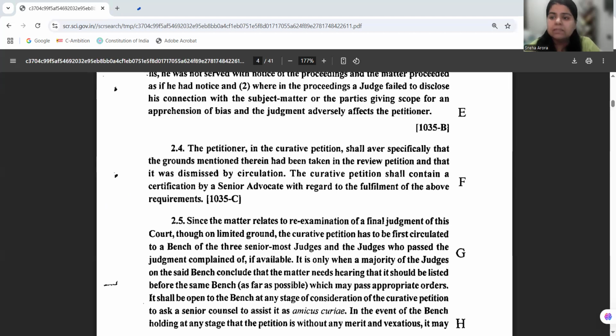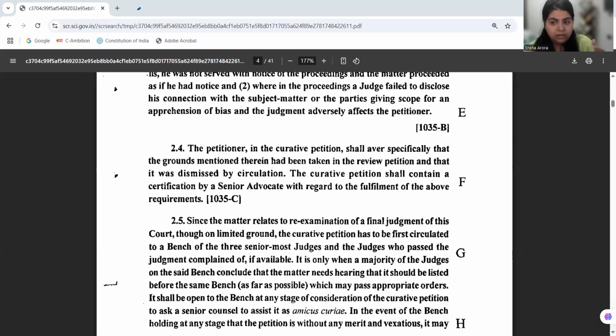Okay, it must be established that there has been a violation of principles of natural justice, there has been bias, and some fundamental principles of judicial process are violated. Because it is very exceptional that it can happen. But if it is happening, this is an abuse of process, and the senior advocate of the Supreme Court shall be certifying it, and then the petition shall be circulated to the bench of the three senior most judges and to the judges who have given the verdict. It will go before them, right?